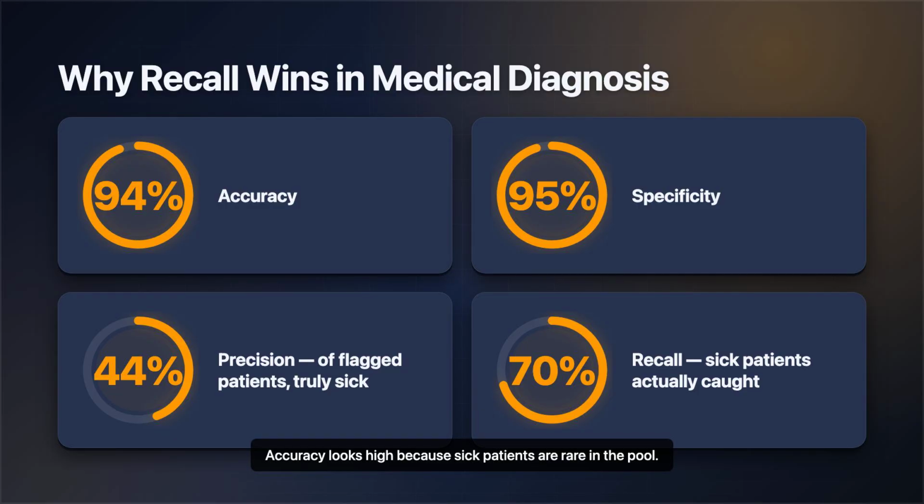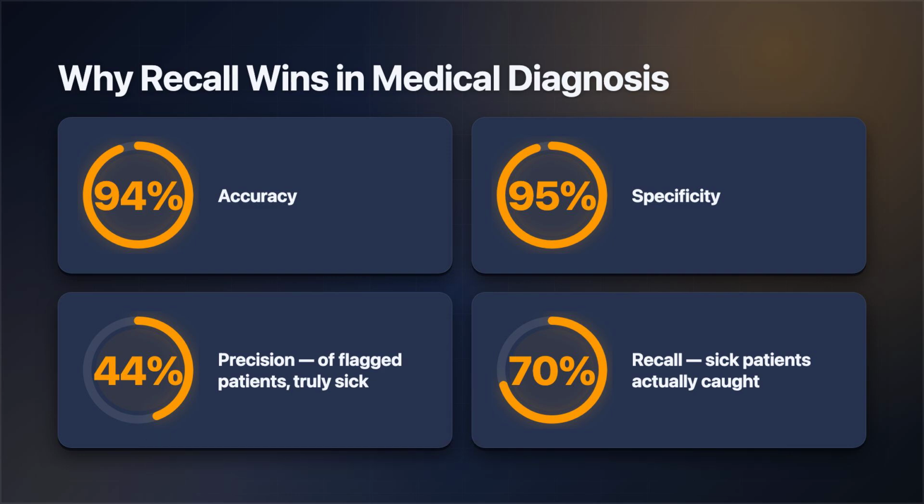Accuracy looks high because sick patients are rare in the pool. It tells you almost nothing about whether you found the sick ones. Recall is the only metric that asks the right question. How many sick people did we actually find? When missing a case costs a life, recall is the number that matters.